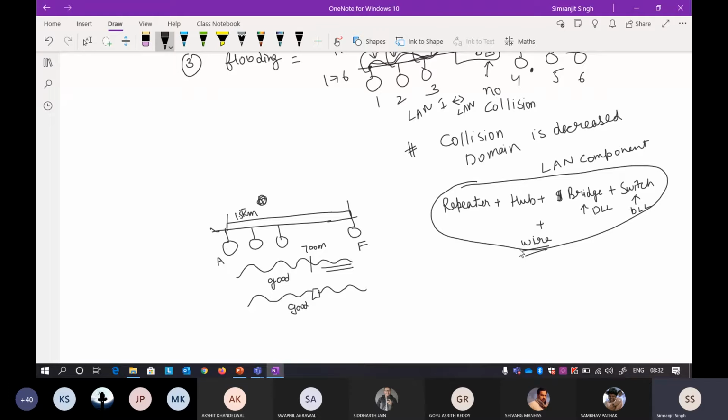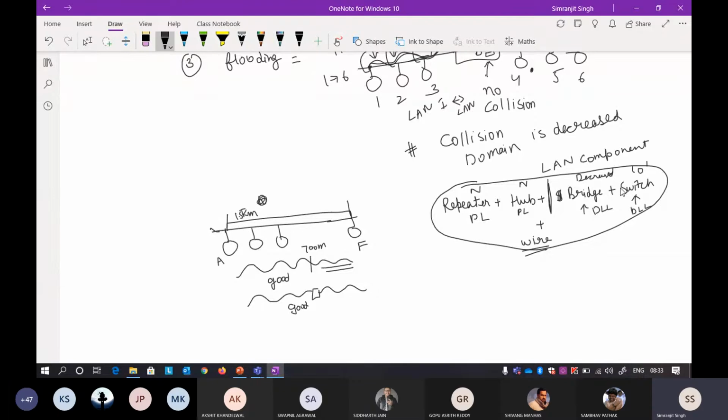So wire, don't worry about the wire. I will discuss this wire in quite a bit of detail. The only difference between these two and these two is that they only contain physical layer, while these bridges contain data link layer as well. In a similar way, here the collision domain is N, and here the collision domain is N. But in the bridge, the collision domain is decreased. I told you how it is decreased, and in the switch, the collision domain is 0.